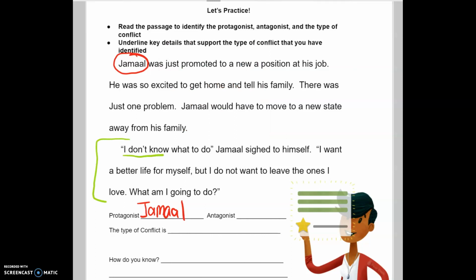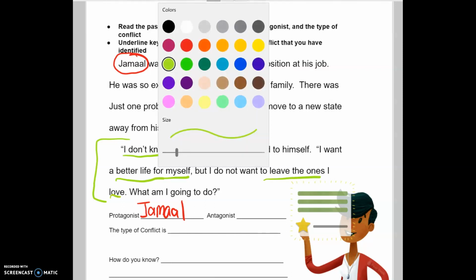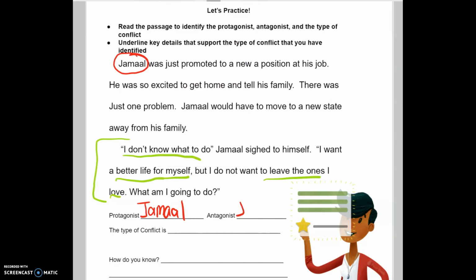Jamal was having a conversation with himself. "I don't know what to do," he said. He wants a better life, but he doesn't want to leave the ones he loves. So he's at conflict with himself. So Jamal is also the antagonist. The problem he's having is that he's conflicted about what to do, about moving away from his family. So he's having this conversation with himself.